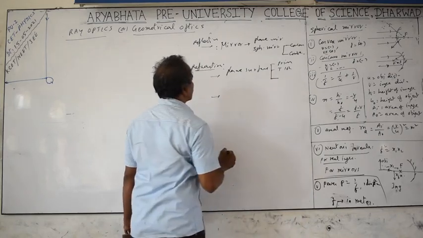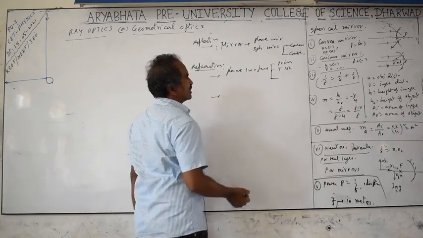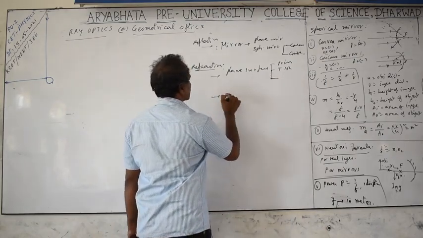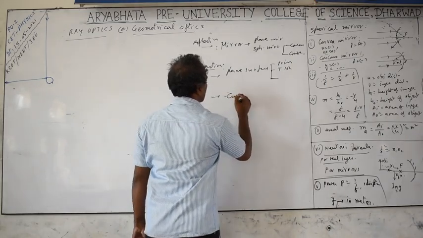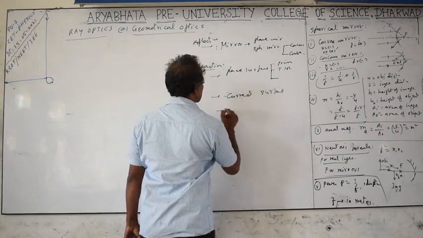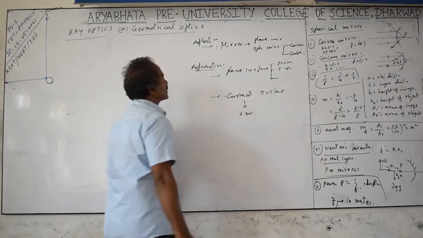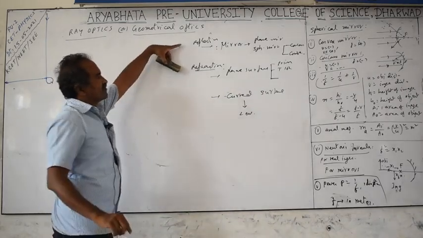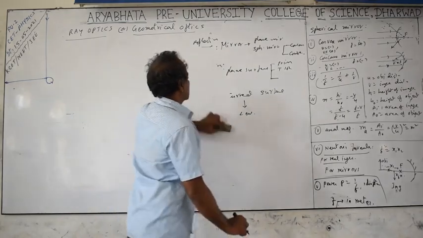In the prism again, dispersion is there, and how the deviation of light takes place. Next are lenses, or refraction at curved surfaces. So the main parts are reflection and refraction, and again in those, different parts are there. In this, first we discuss the plane mirrors.